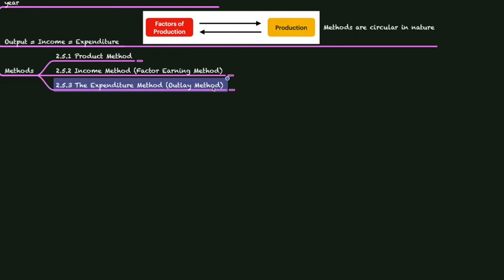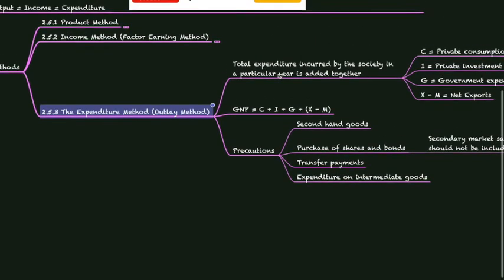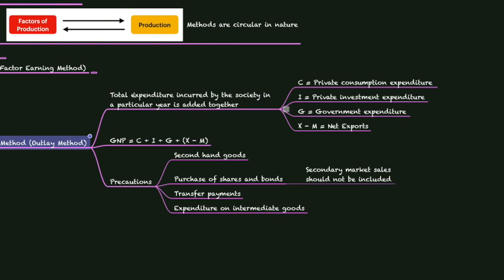The third one is expenditure method or outlay method. In this, the total expenditure incurred by the society in a particular year is added together, and there are four different expenditures in a particular year. The first one is expenditure for private consumption, which is C. The second one is for private investment, which is I. Third is expenditure made by the government, which is G. And finally, net exports, which is nothing but X minus M. So GNP here, or gross national product here, is C plus I plus G plus X minus M.